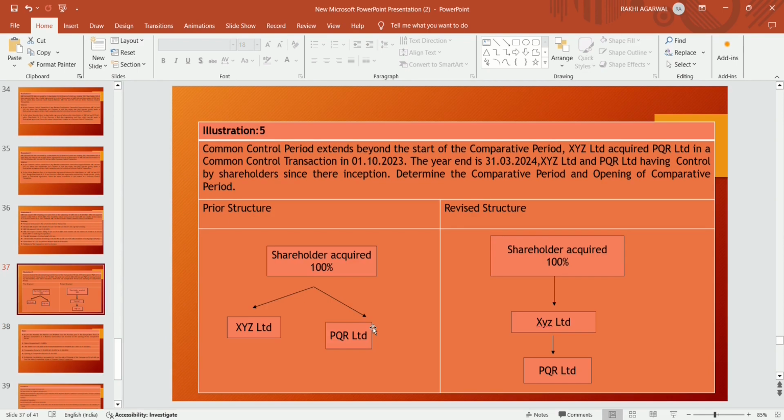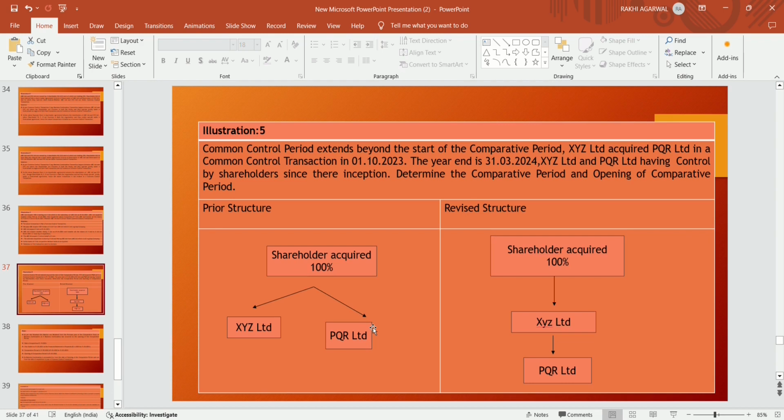Now, illustration 5. Common control period extends beyond the start of the comparative period. XYZ Limited acquired PQR Limited in a common control transaction on 1st October 2023. The year end is 31st March 2024. XYZ Limited and PQR Limited have been controlled by shareholders since their inception. Determine the comparative period and the opening of the comparative period.